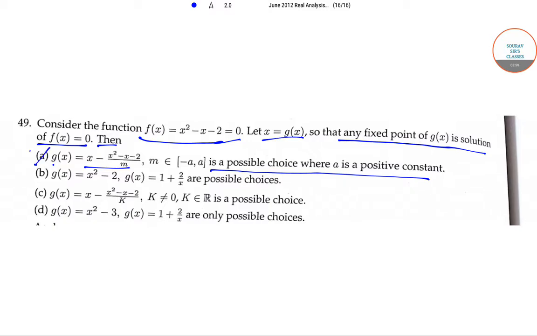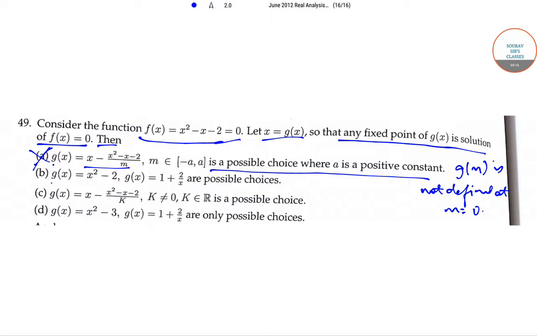Now, this is not possible as g(x) is not defined at m equal to 0.